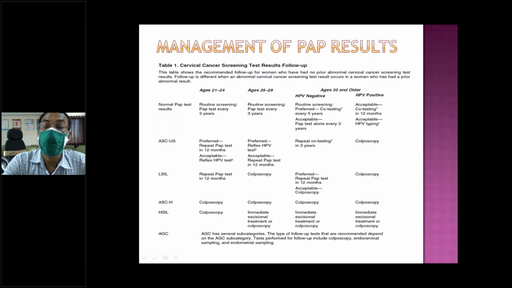If any problem is there, you can do colposcopy. If HPV is positive, or if there is a difference of opinion between cytology, pathology and biopsy, then you do colposcopy. We will discuss colposcopy. For mild and moderate, if positive, repeat every 6 months. If associated with HPV, you repeat every 12 months. If any abnormality, you have to have colposcopy.